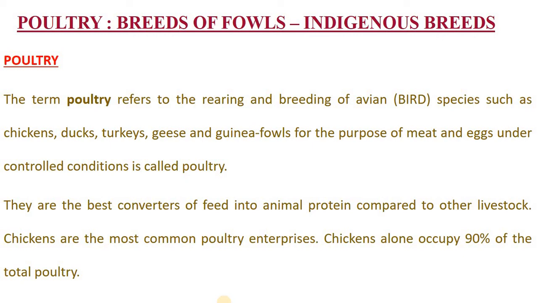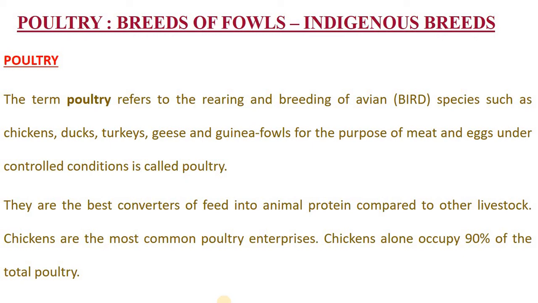The second variety is the layers. One is the broilers or table variety, the second is the layers. Layers means these breeds of fowls are used for laying eggs. Therefore they are called layers; they lay the eggs. These breeds are reared for the production of eggs. So the first part is the table variety or broiler, and the second part is the layers.